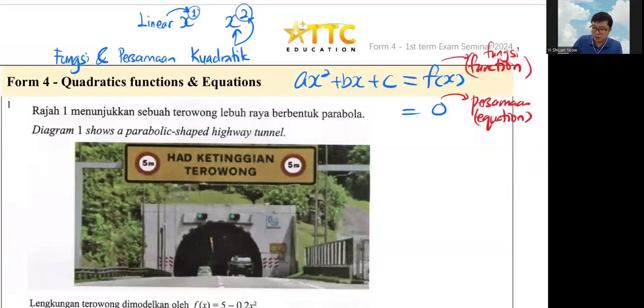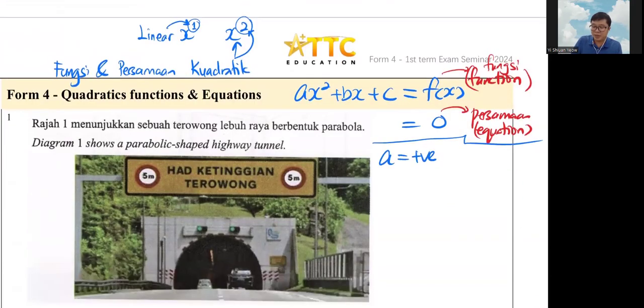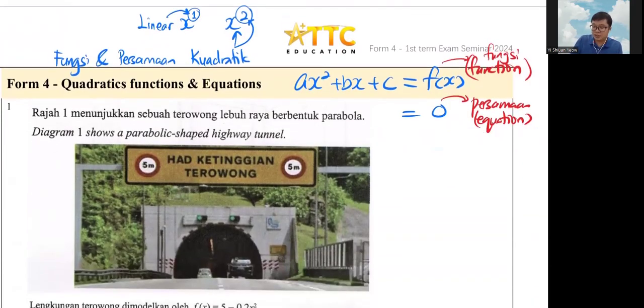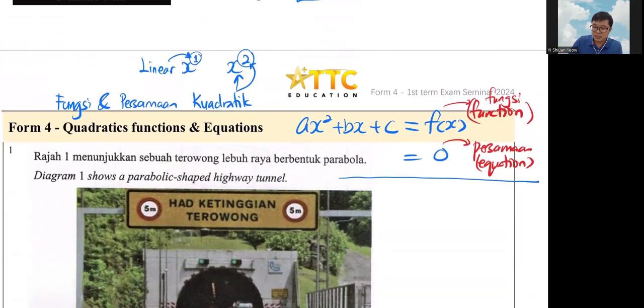Okay, remember when your A is a positive. Maybe I draw on top. Okay, so just a separation. So the A represents what? When the A is a positive, remember your graph is a smiley face. When your A is a negative, it will be a sad face.